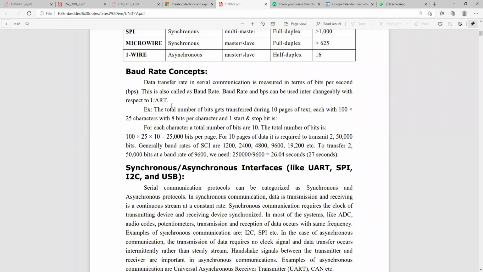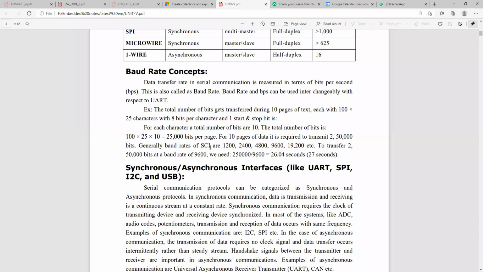Here you can see he has given one example. Total number of bits transmitted during 10 pages of text, each with 100 x 25 characters, with 8 bits per character, and one start and stop bit. For each character, the total number of bits is 10, and the total is 100 x 25 x 10 = 25,000 bits per page. For 10 pages of data, it is required to transmit 2,50,000 bits.